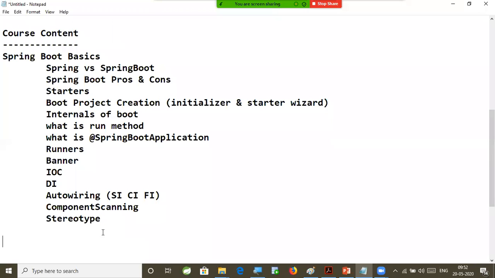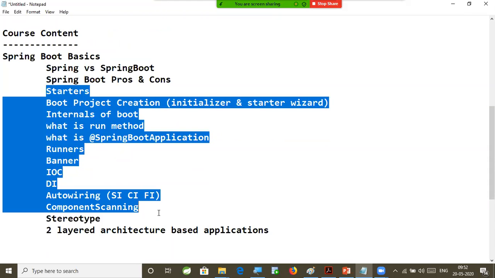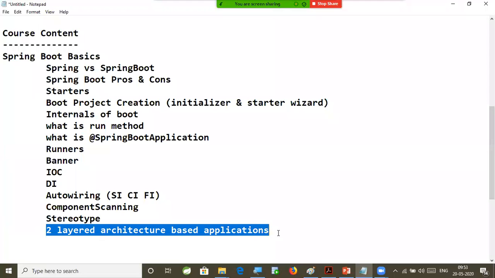Once we have completed all these things, we will be developing two applications here to check our knowledge. Whatever we learned, are we able to use all these concepts as part of a project or not? That's why I am going to develop two layered architecture based applications in the class. Whatever concepts we learned as part of the basics in Spring Boot, we are going to use them in these two applications. This is the difference that we can see here.